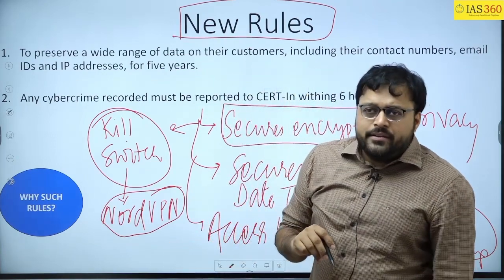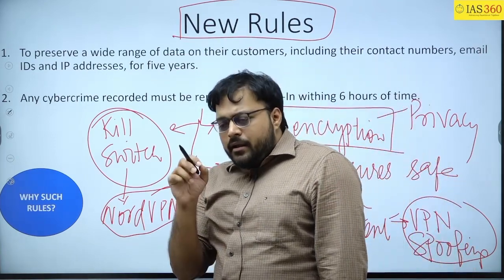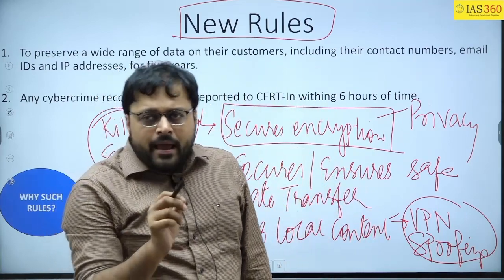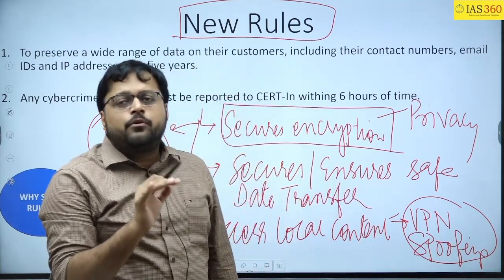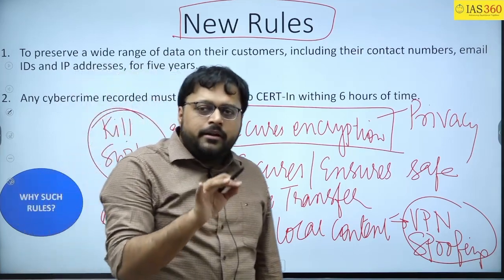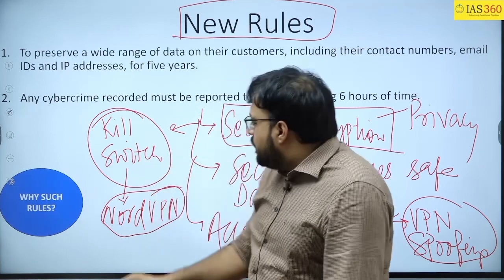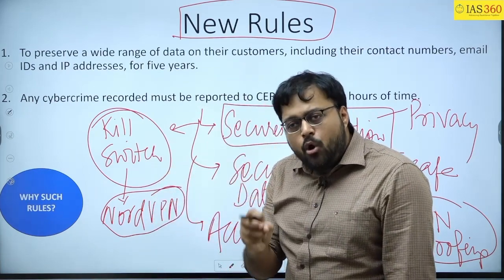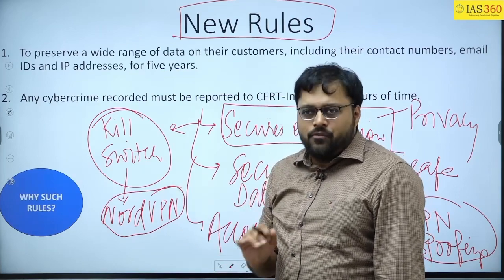The new rule is telling that whatever information is on the VPN, it should be saved for 5 years. That is the responsibility of companies like NordVPN, to store the data available on their VPN for 5 years.